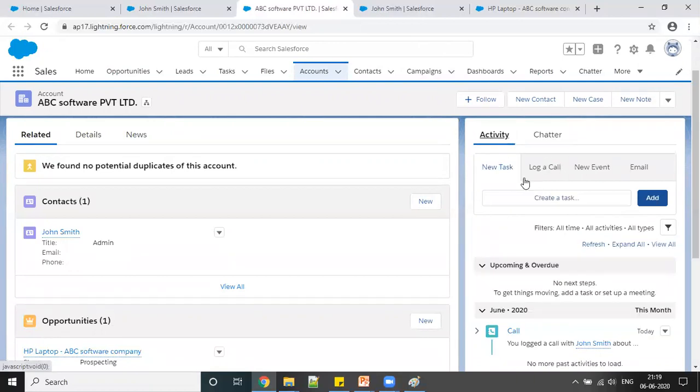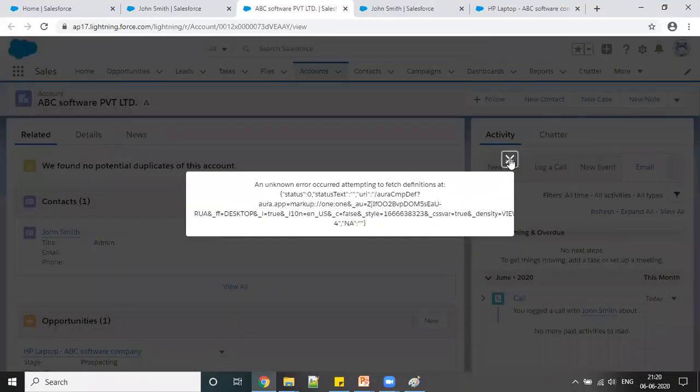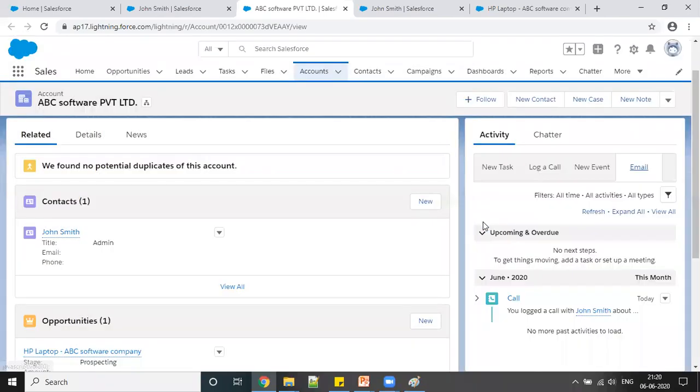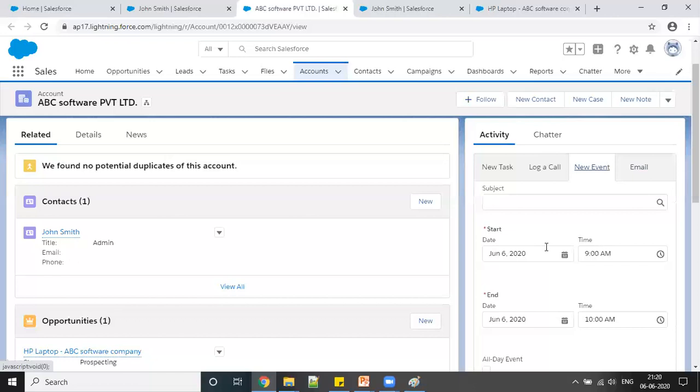So this is the activity, and here you can create a new task for this account. If you want to send an email to this account, you can simply send it from here. Okay, some internet issue. You can create a new event from here. All of this you can click here.